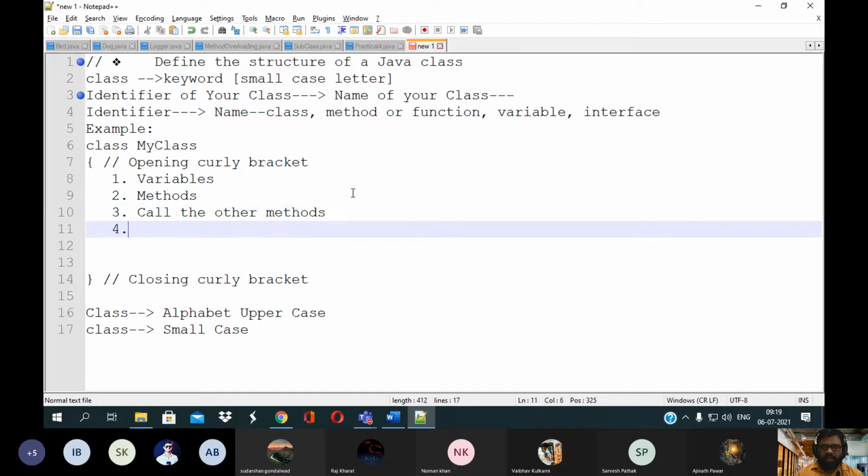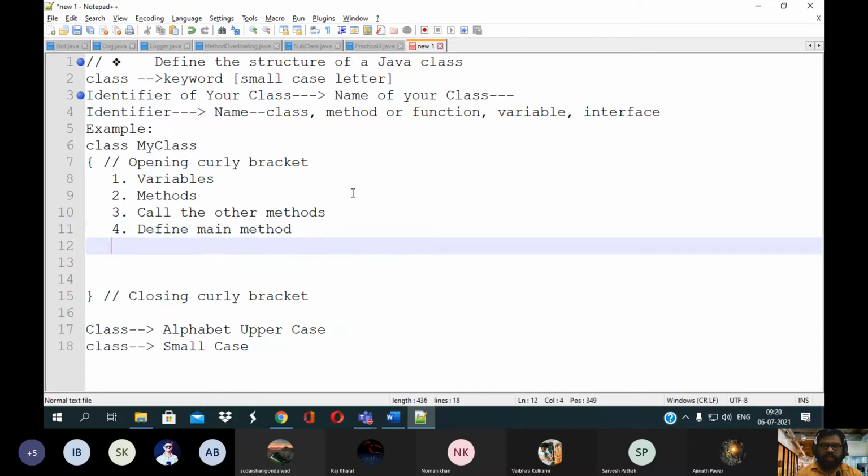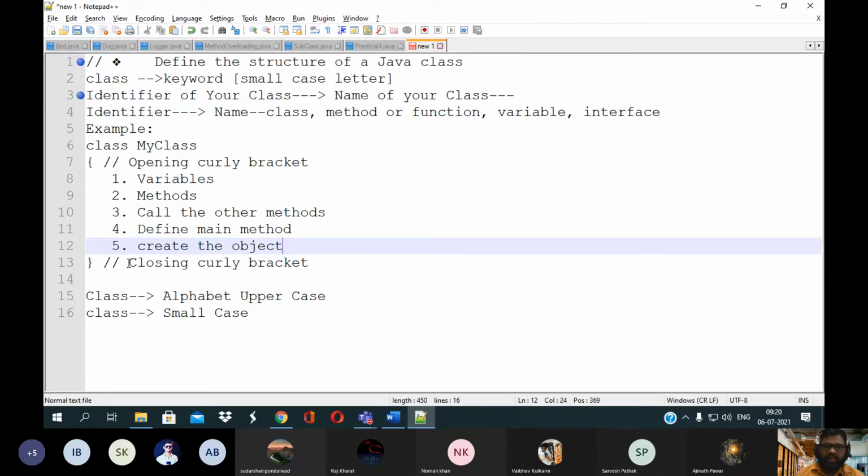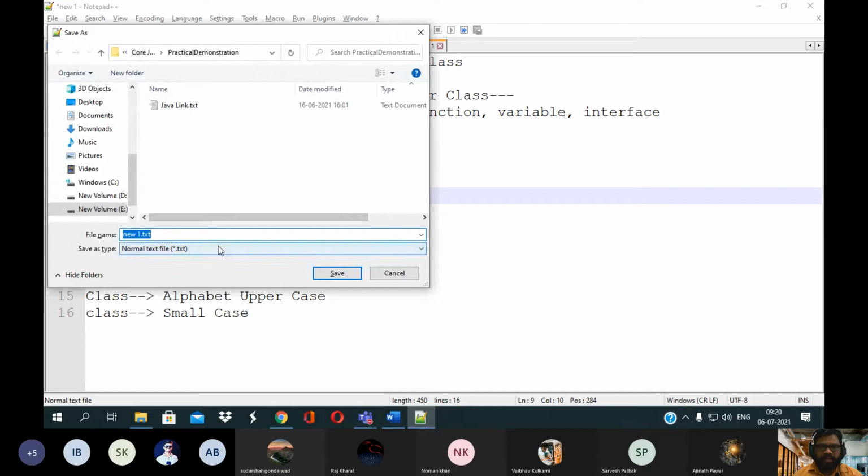You can define the main method under the class. Or you can create an object under this class. There are different ways you can make the class behave.